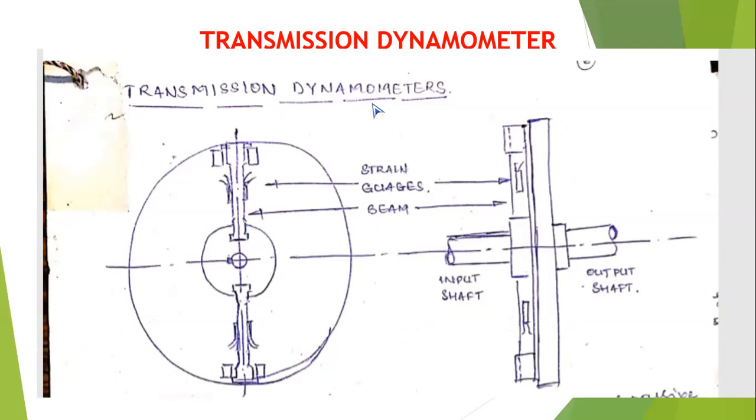This is the transmission dynamometer. The name itself indicates the transmission, that is the transmission of torque from the motor to the pulley. And the pulley has a beam on which you can fix the strain gauges. Due to the change in the resistance in the strain gauge, you can convert the resistance into torque by using the relationship, that is torque T equal to force into radius.